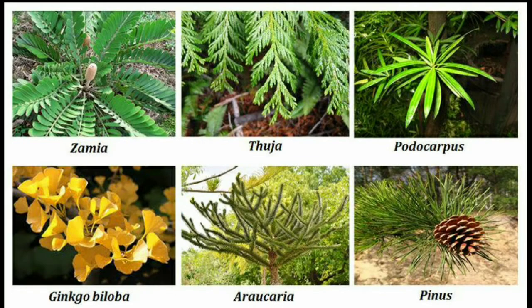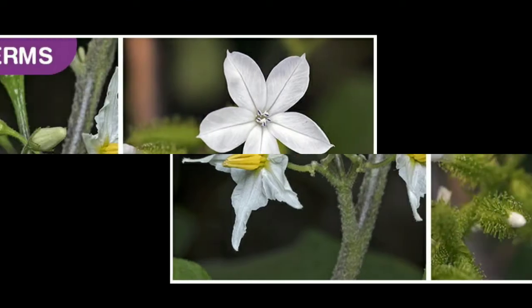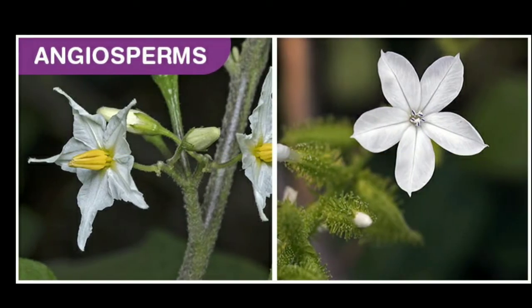Some of the examples of gymnosperms are Cycas, Picea, Thuja, Pinus, etc. All these trees are evergreen, perennial and woody. Okay, and their stems are without branches. Understood, children? What are gymnosperms? Good. Now let us begin with the next division, that is division number 2, angiosperm.